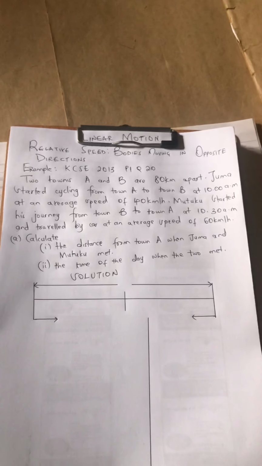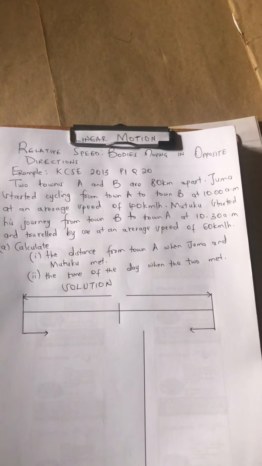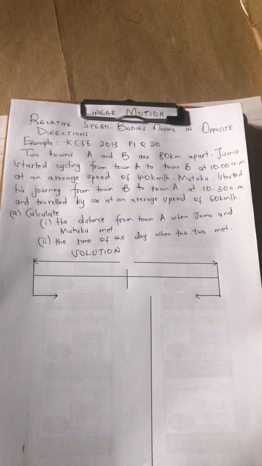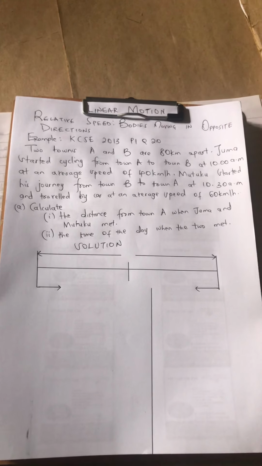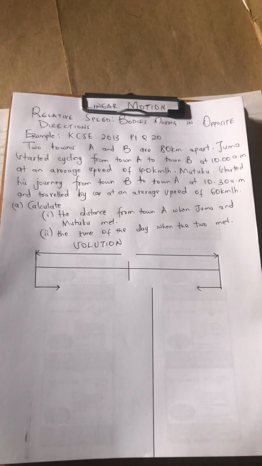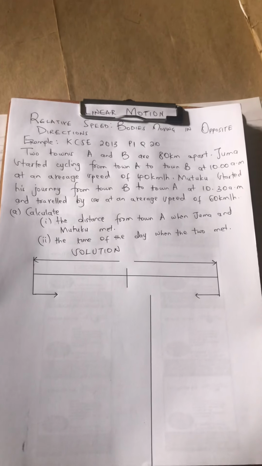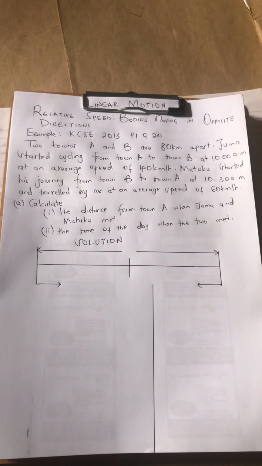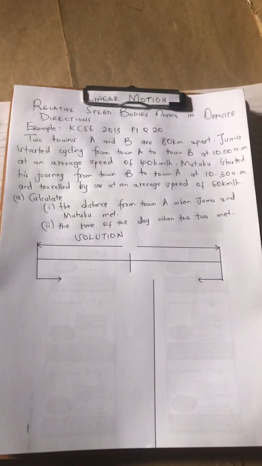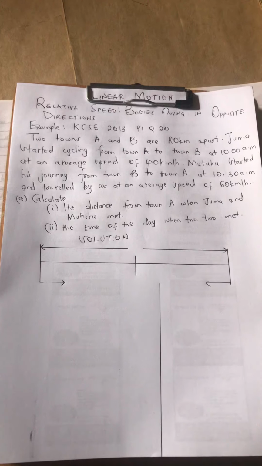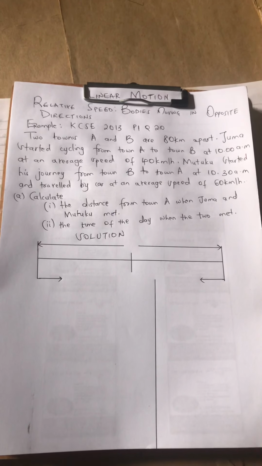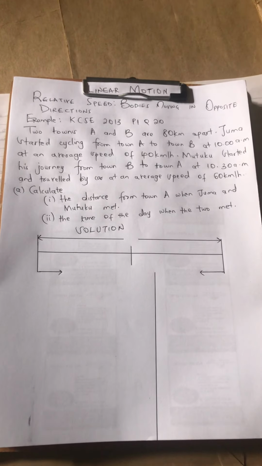Hebu sikiza hii example yenye tutafanya kutoka kwenye KCSE 2013 paper 1 question number 20. Inasema two towns A and B are 80 kilometers apart. Juma started cycling from town A to town B at 10 a.m. at an average speed of 40 kilometers per hour. Mutuku started his journey from town B to town A at 10:30 a.m. and traveled by car at an average speed of 60 kilometers per hour.